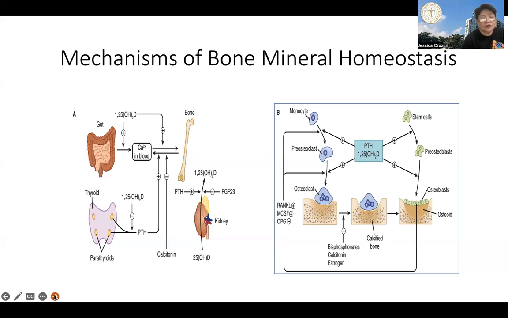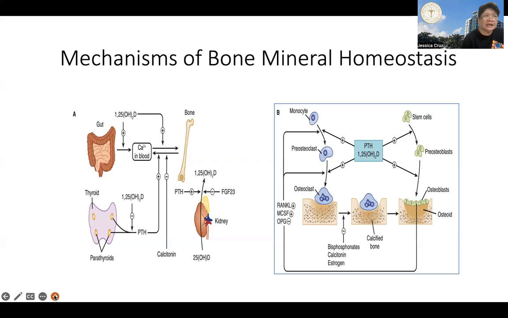RANKL stands for ligand for receptor for activation of nuclear factor kappa B. RANKL is a substance that, together with the macrophage colony stimulating factor, MCSF, which is released from the bone marrow, stimulates the differentiation and activation of osteoclasts. So RANKL is for bone resorption.